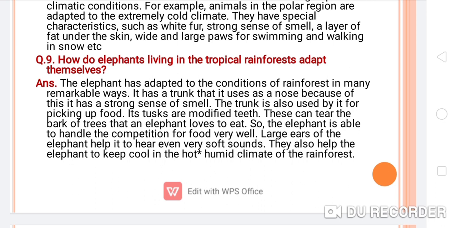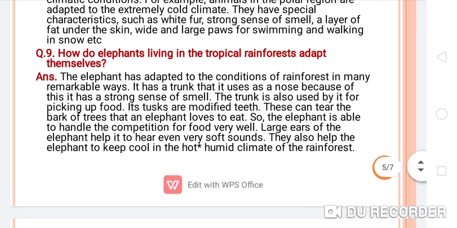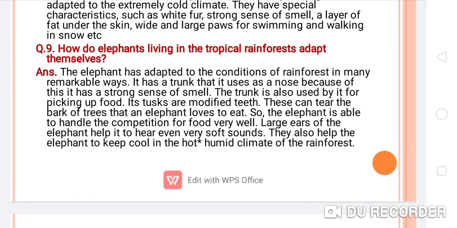How do elephants living in the tropical rainforests adapt themselves? The elephant has adapted to the conditions of the rainforest in many remarkable ways. It has a trunk that it uses as a nose.